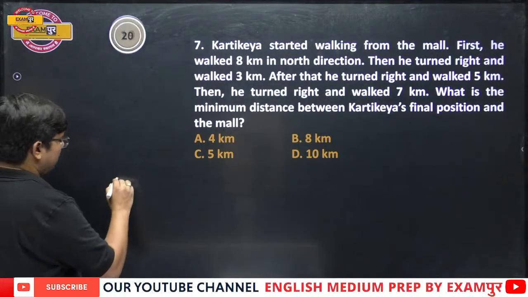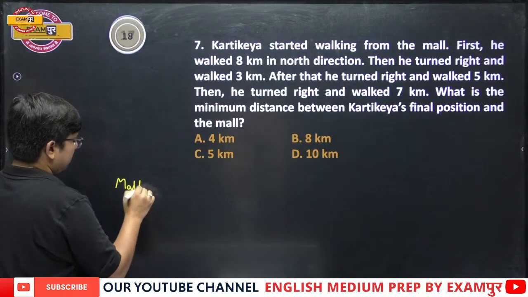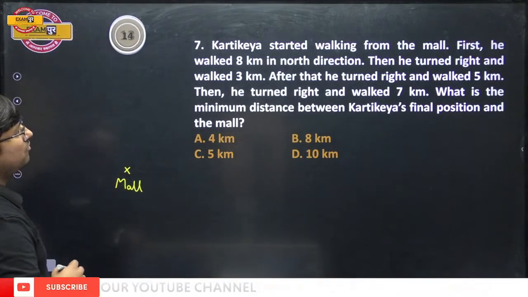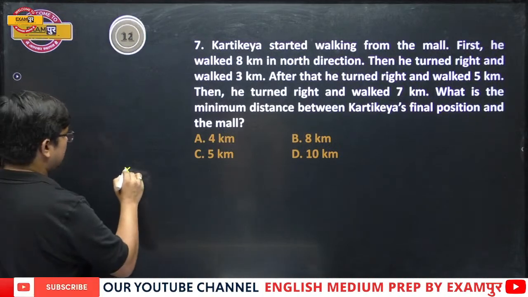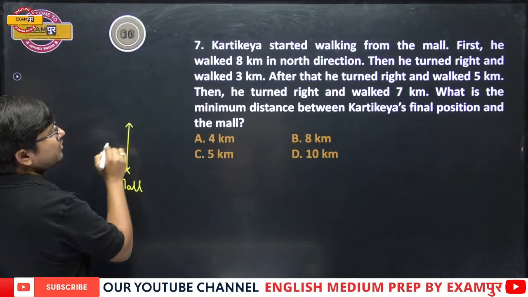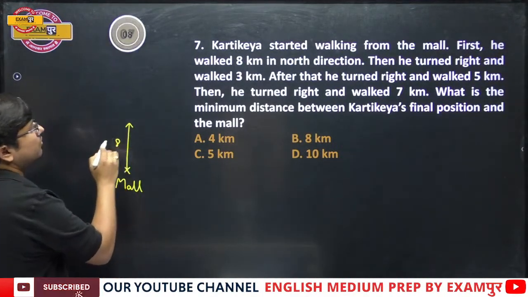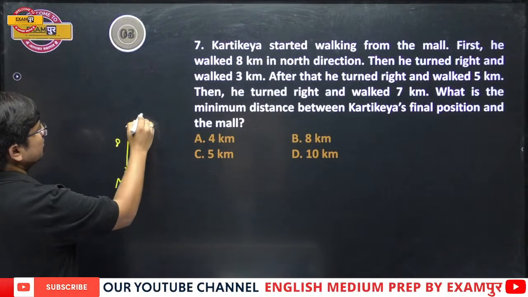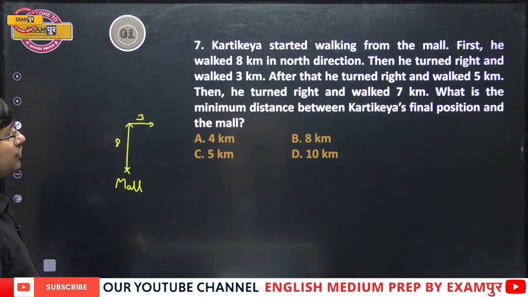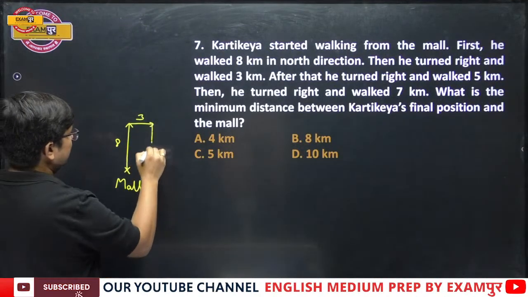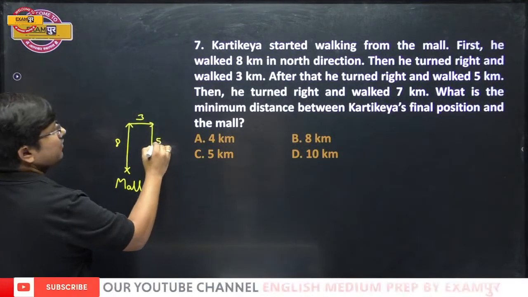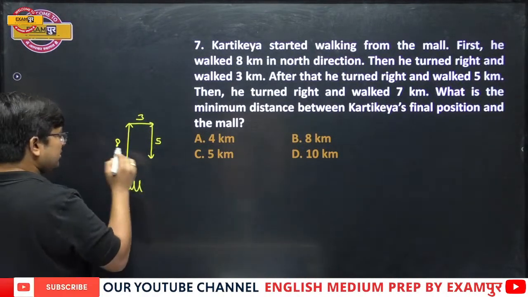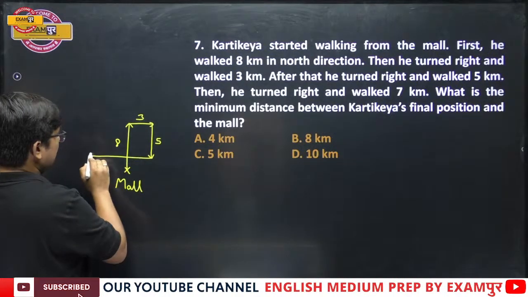Now suppose this is the mall. Kartikeya started walking from the mall. First he walked 8 kilometers in north. Okay. Then he turned right and walked 3. After that he turned right and walked 5. Okay, then he turned right and walked 7. Turned right and walked 7 means something like this.